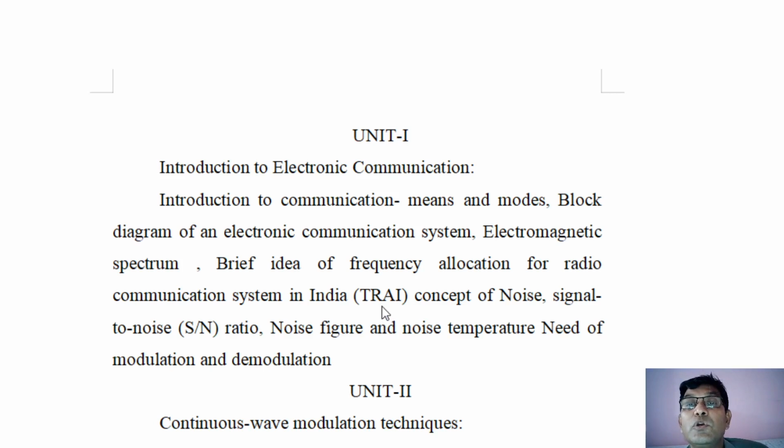Then, in communication there is always noise. So what is noise? What are the different types of noises? Then signal to noise ratio. All these things we are going to complete in unit number 1.